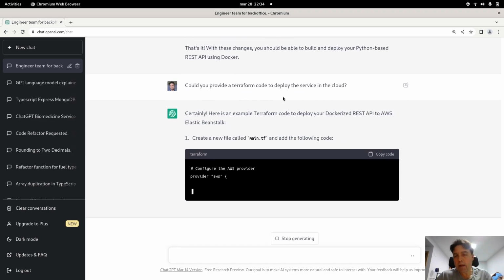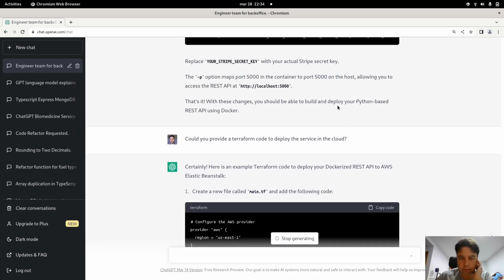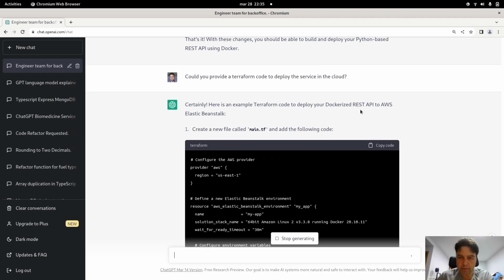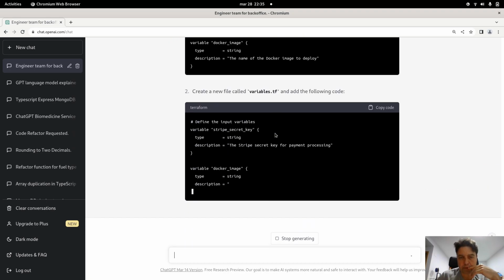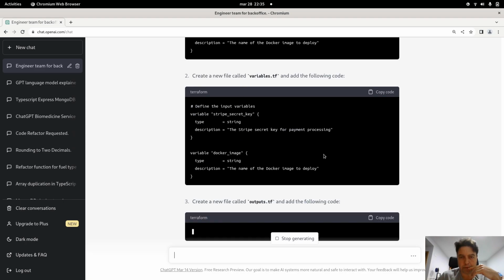And as we were talking about Docker, it is creating the deployment Terraform code using Docker, because we were talking about Docker in the previous step. So ChatGPT understands that we want to use Docker for deploying it. In this case, this is the simple code to deploy the Docker Price API, and this is Elastic Beanstalk. I have not used this service in AWS, but here it is creating the Terraform for deploying it.